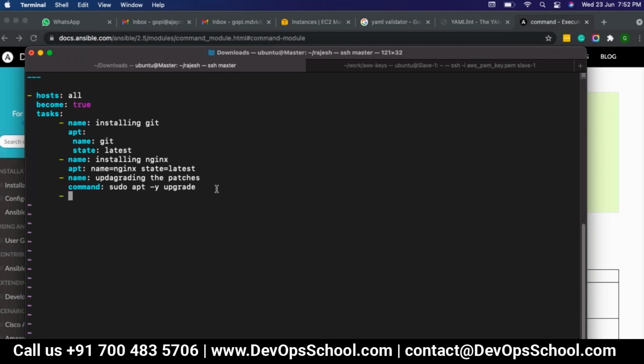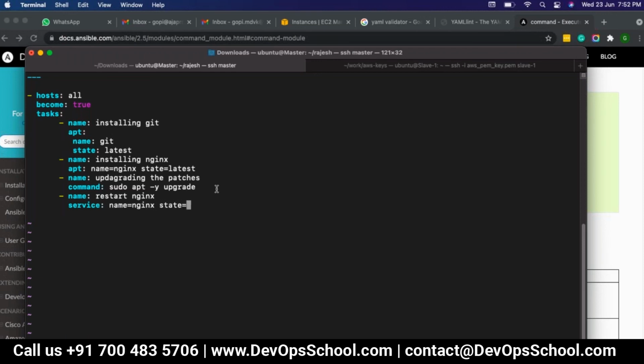To restart the Nginx, what module will we use? If you restart any service, what module will you use? Restarting services, service module. Perfect. Service, and then the name, Nginx, state.